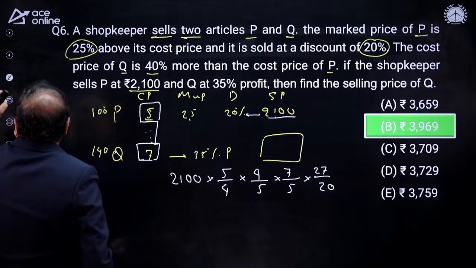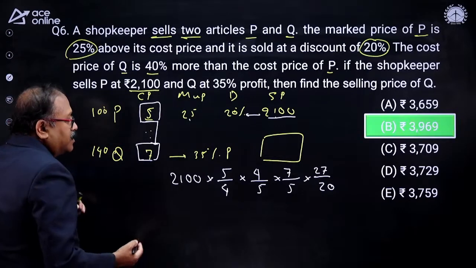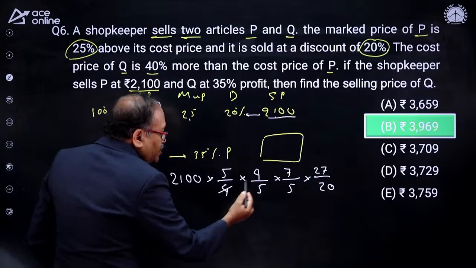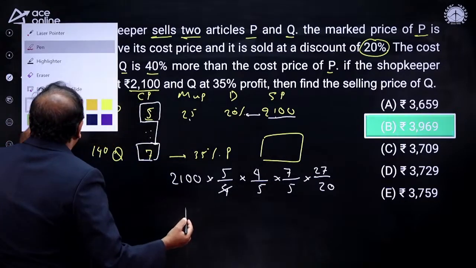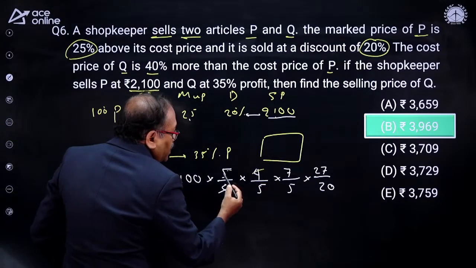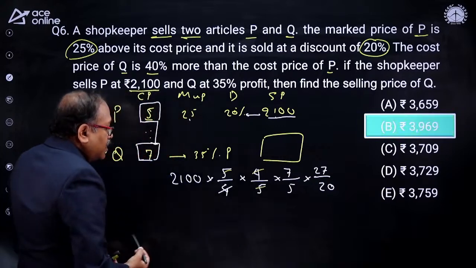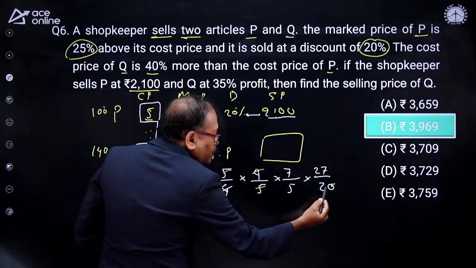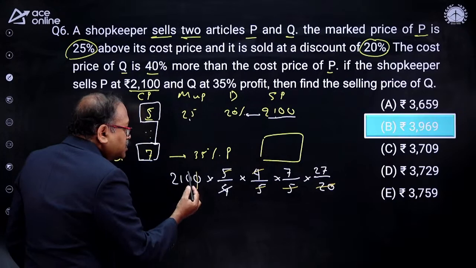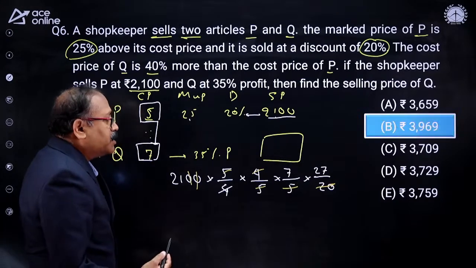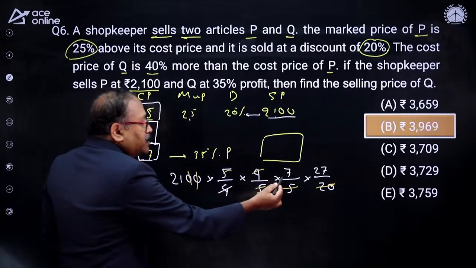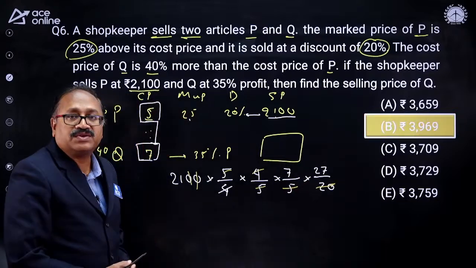Now complete this part. The remaining part is cancellation only. You notice that this 4 and 4 get cancelled here, and 5 and 5 get cancelled over here, and this one is 100. So as a result, the 0 gets cancelled. The rest of the multiplication, 21 into 7 into 27, is your answer.